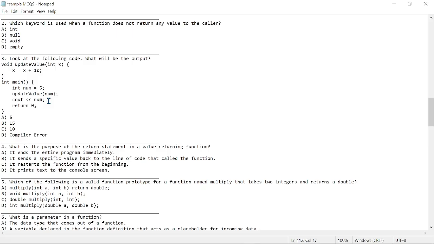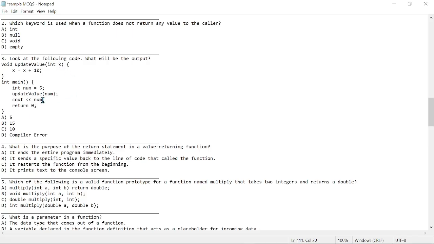When passing something to a function, you can pass it by reference, which is the actual memory address in storage, or by value, which is a copy. And this right here is the normal way of passing a parameter, which is by value.